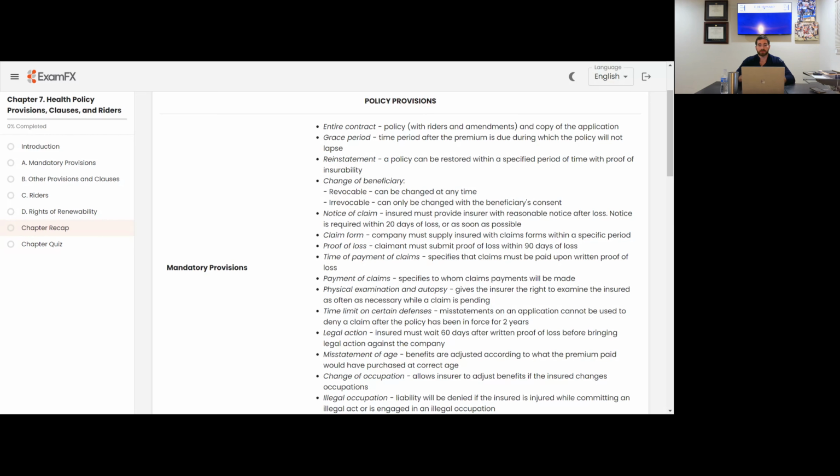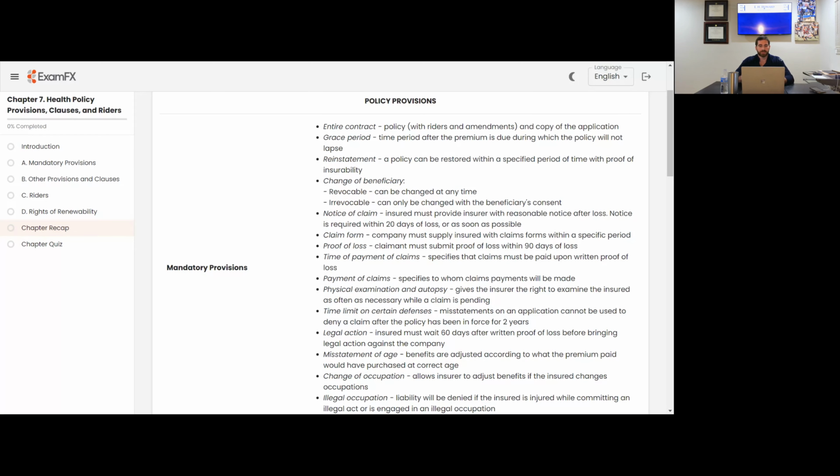A policy can be restored within a specified period of time with proof of insurability. So, make sure you get it within that specific time period so that you can reinstate that policy. Again, a policy can be restored within a specified time period with proof of insurability. Forgive my error earlier.